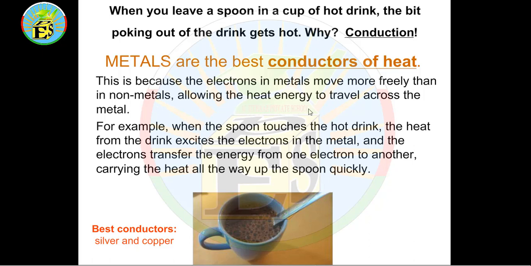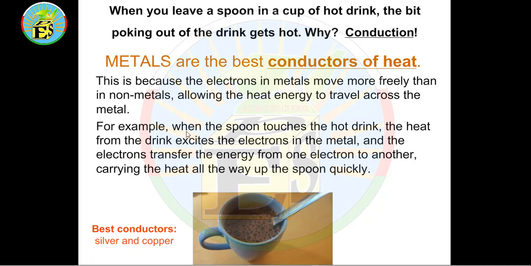This allows the heat energy to travel across the metal. So metals have free electrons. These free electrons can move freely. When we increase the temperature or heat up the metals, these electrons will move faster, according to the kinetic molecular theory we have studied before to describe the different behaviors of materials.